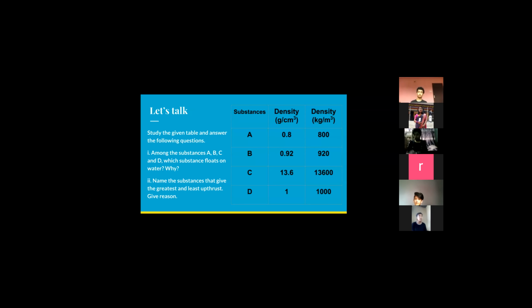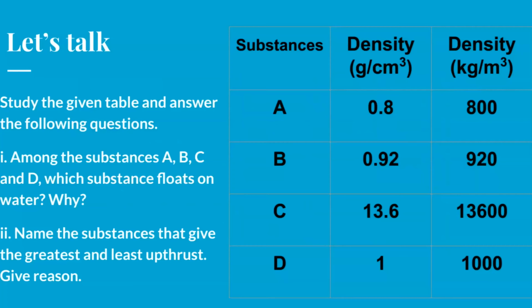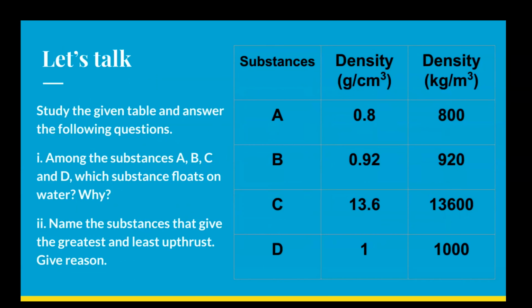I think we can start the class now. Let's start the class with some questions. So you can see on your screen, dear students, this is the first question that we are going to discuss today. Here you can see the table mentioning the density of 4 substances. The question is, study the given table and answer the following questions.